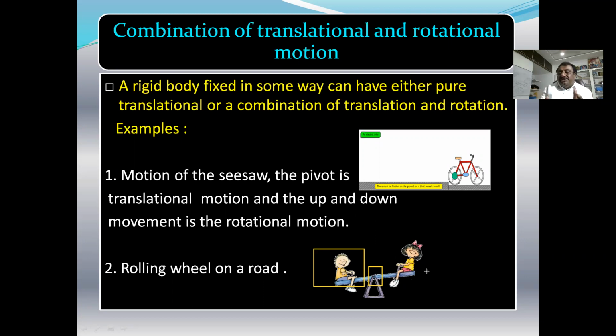When a rigid body has these two types of motion simultaneously, it is something very complicated. We cannot easily describe the motion of the body. So in such a case, we are introducing the concept of center of mass. When rigid bodies are having complicated motion, to describe the motion of those bodies, we use the concept of center of mass. By using the center of mass concept, we can describe the motion.